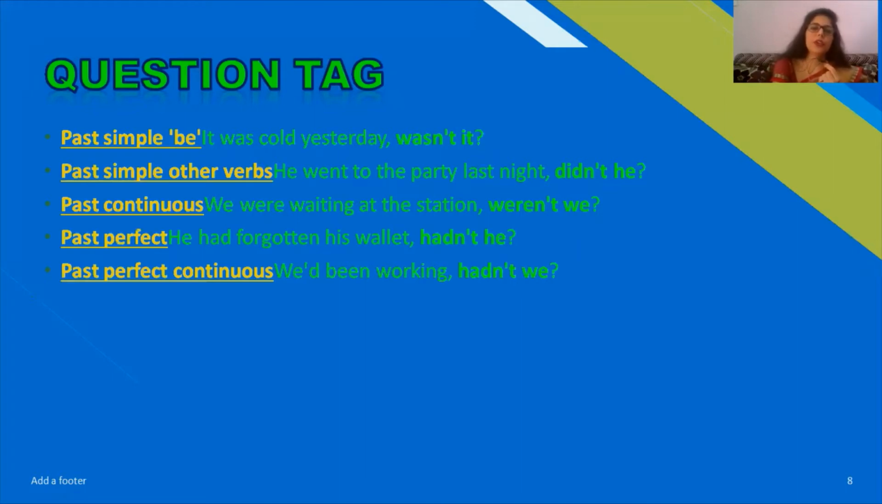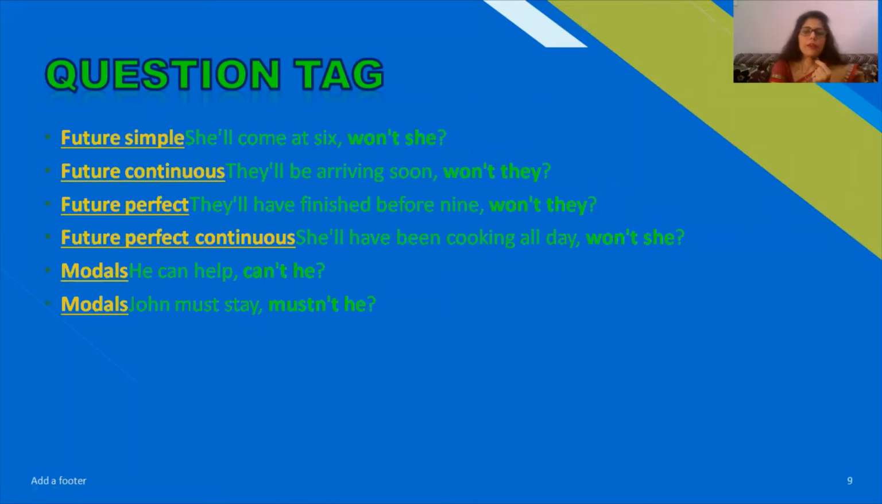Past perfect continuous: we had been working, and we will take the had from here, and you may see that had is contracted here. We may also discuss these contractions in detail in some other session. We had not been working, had not been. If we talk about the future simple tense, she will come at 6, then we will say won't she. Will not, there is a contraction for it, won't.